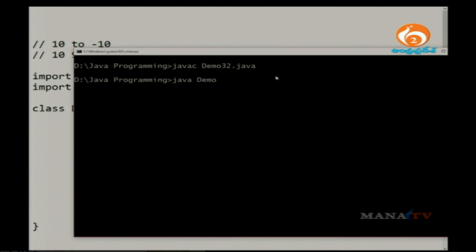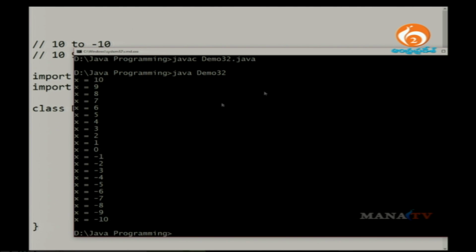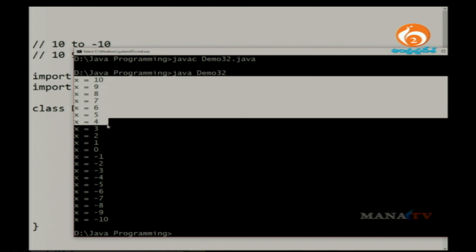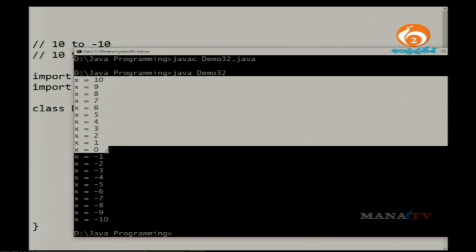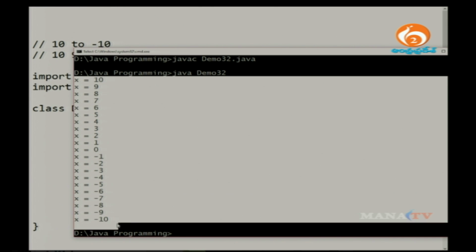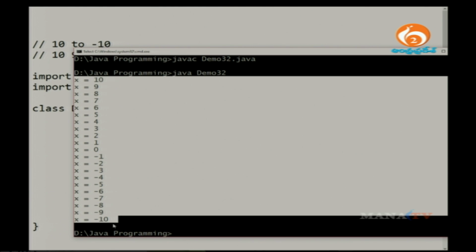Then java demo 3.2 to execute it. It is printing the values. See that it starts from 10, becomes 9, 8, 7, 6, 5, 4, 3, 2, 1, 0. Then it goes to minus 1, minus 2, minus 3, and up to minus 10 also.